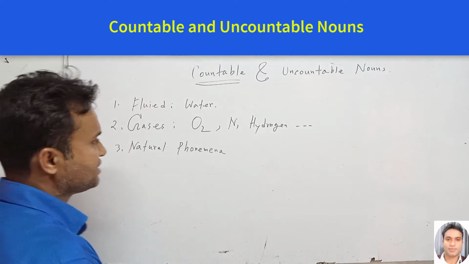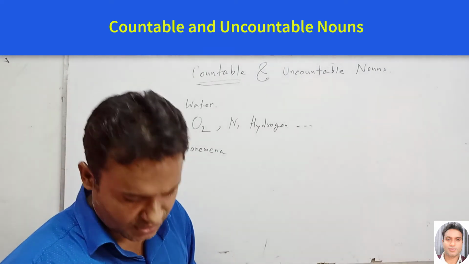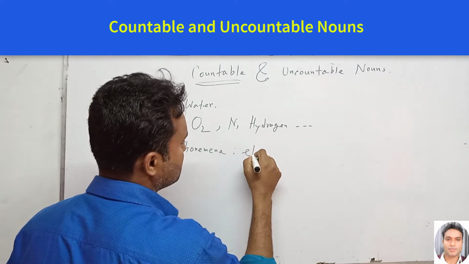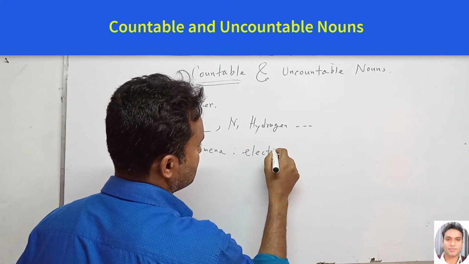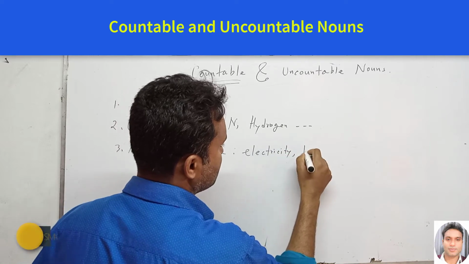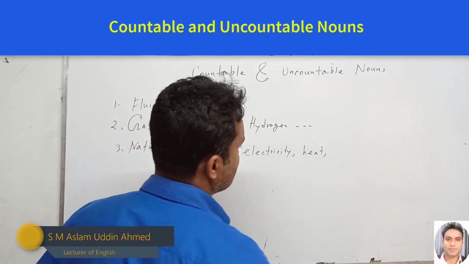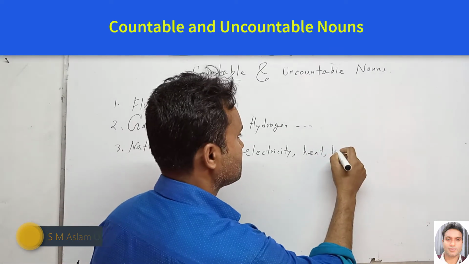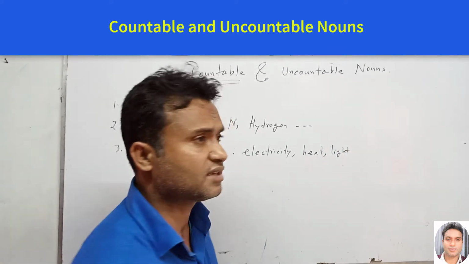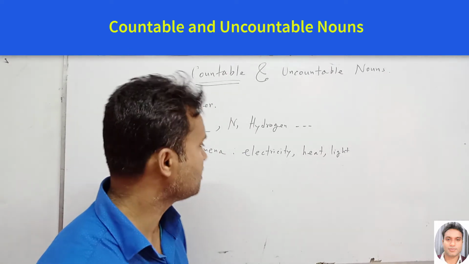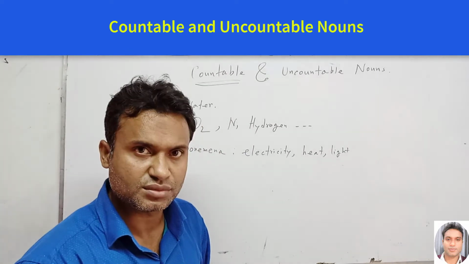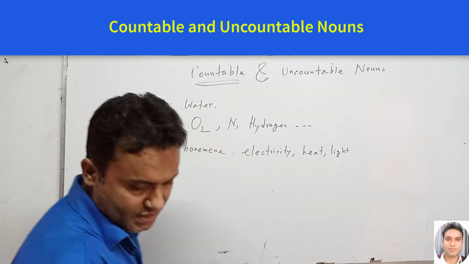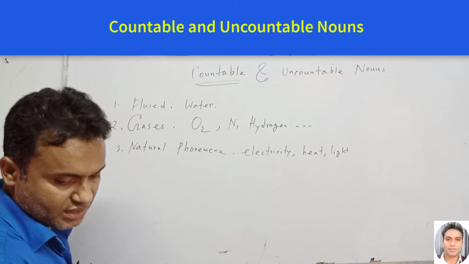Naturally, which items are phenomena? That is electricity, heat, sunlight, light, etc. These are natural phenomena and these are uncountable nouns. We generally cannot use them as countable nouns. For example, darkness, sunshine, weather, etc.